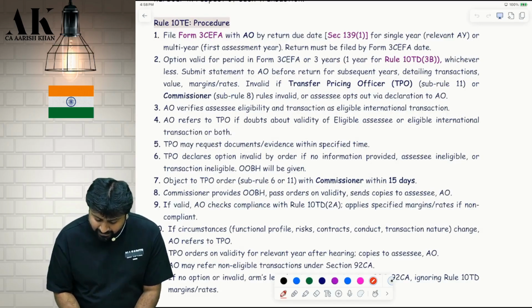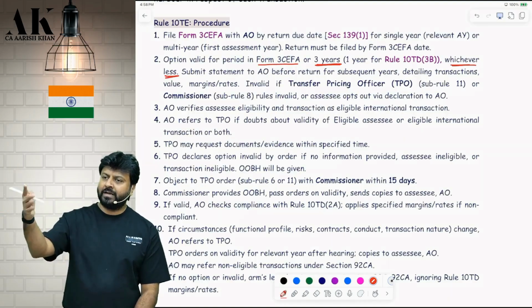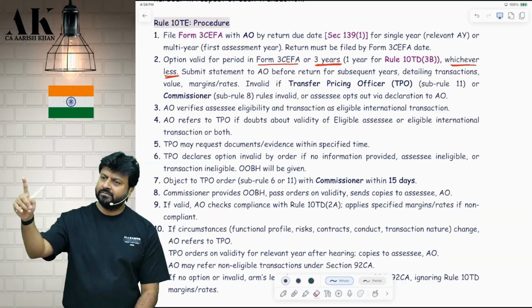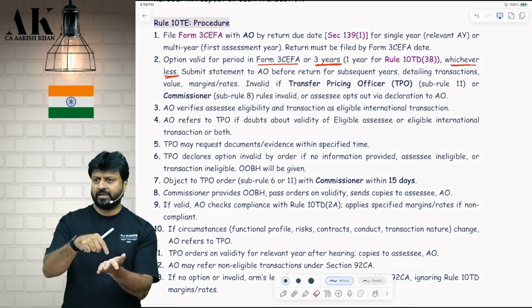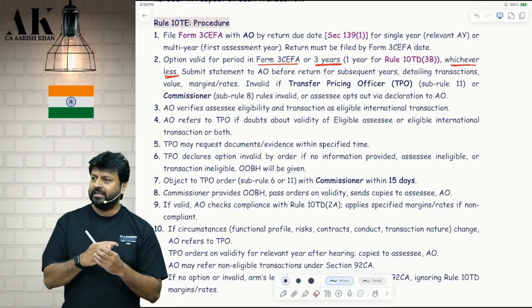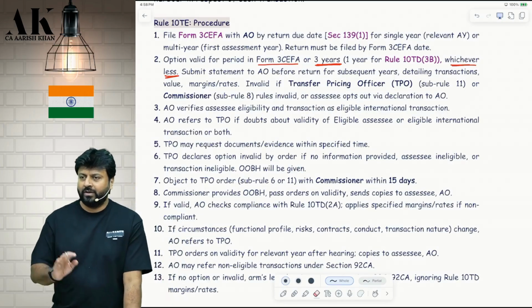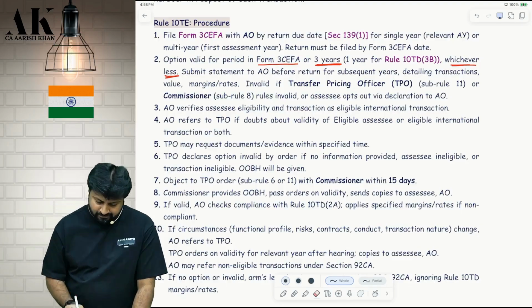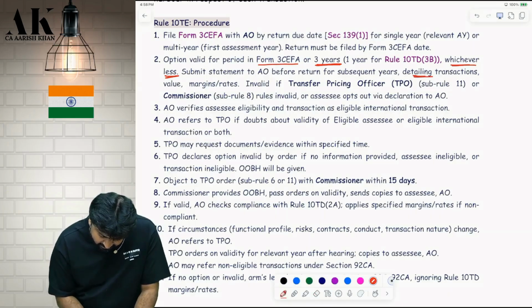Now pay attention. The option will be valid for the period in form 3CEFA or the maximum of how many years, whichever is less. The officer may say, no, not for 3 years, I will only allow you for 2 years. Then 2 years. The officer may say, no, only 1 year. Then only 1 year. Like this year, if anybody is making an application, they are not allowing it for 3 years, because the new income tax law is coming. They are saying we will allow only for next year, and next year you come again under the new law. Are you clear or not? We don't know what the safe harbor rules will be next year. Okay. Submit a statement to the AO before the return for subsequent years, detailing transaction value and margin rates.